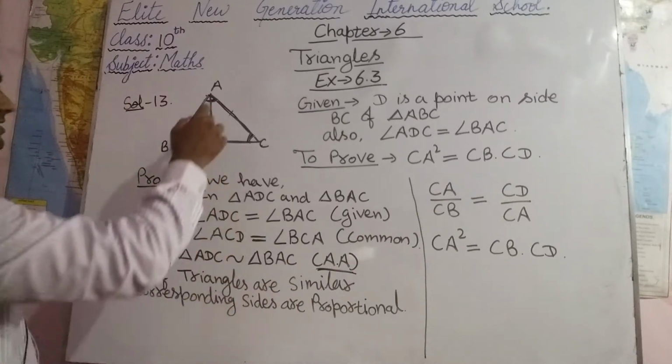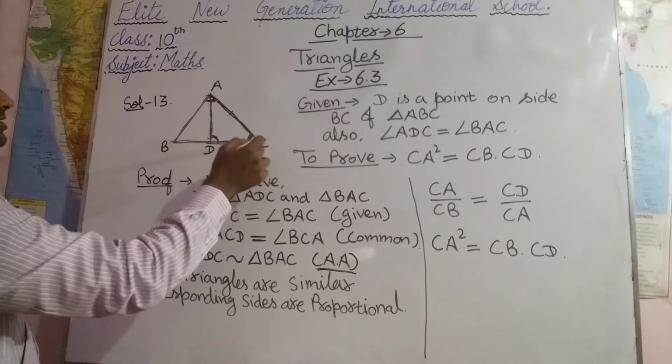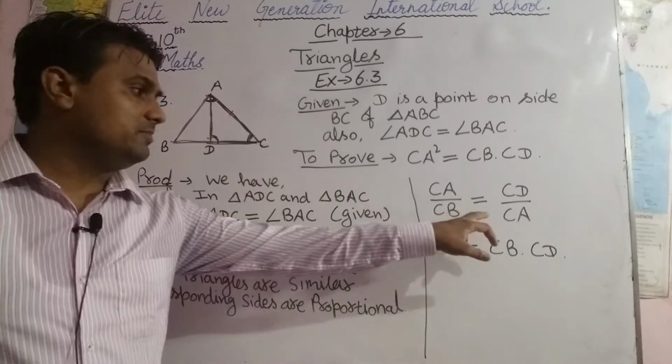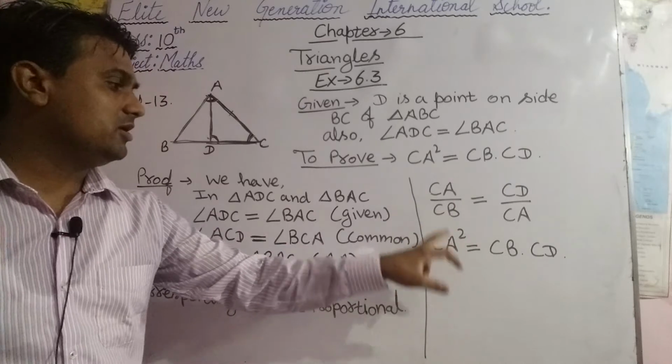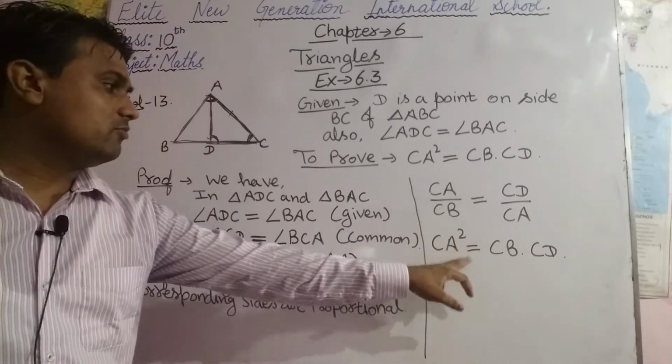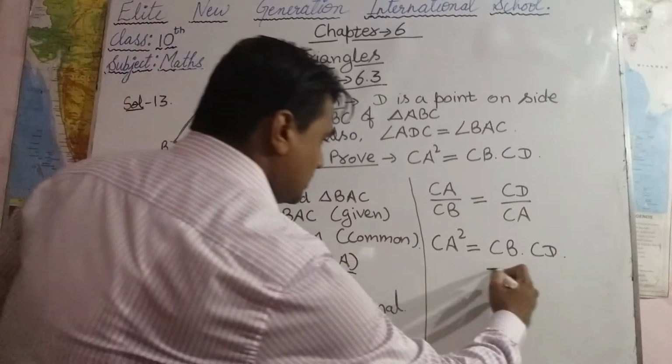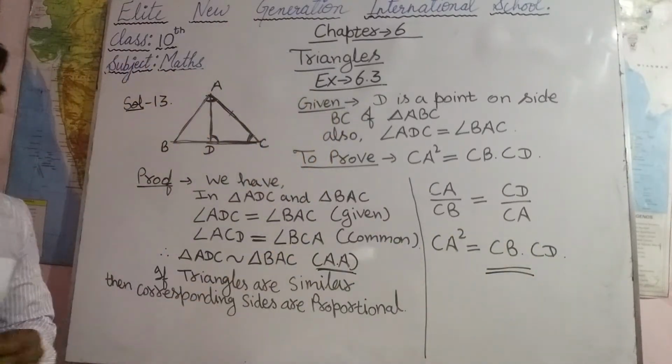When we do cross multiplication, CA into CA will be CA square, equal to CB into CD. So we have proved CA square equals CB into CD.